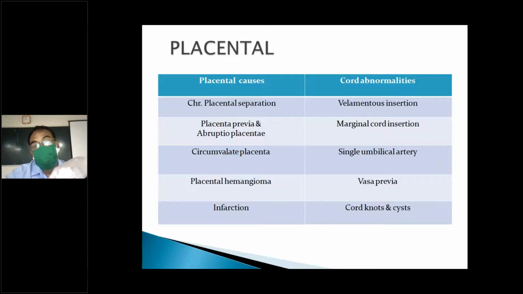Placenta previa, sometimes they implant towards the lower segment. So circulation is impaired. Sometimes circumvallate placenta, infection, marginal cord insertion, velamentous insertion of cord. All these are also responsible.